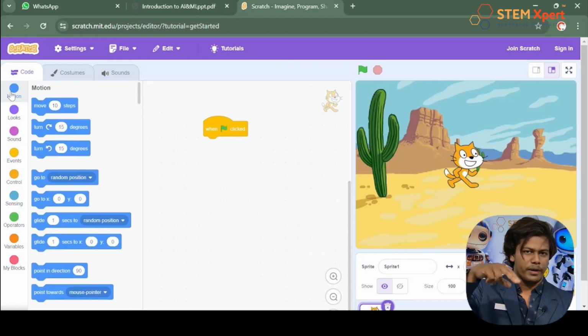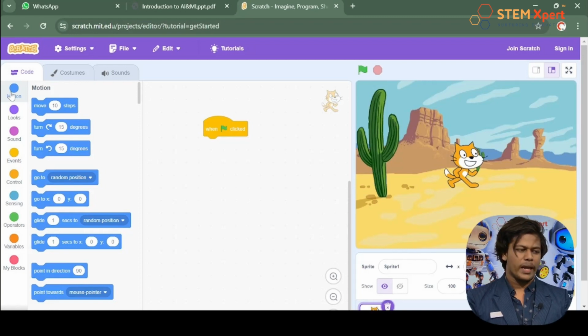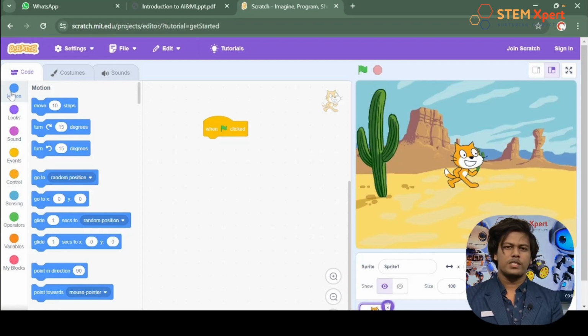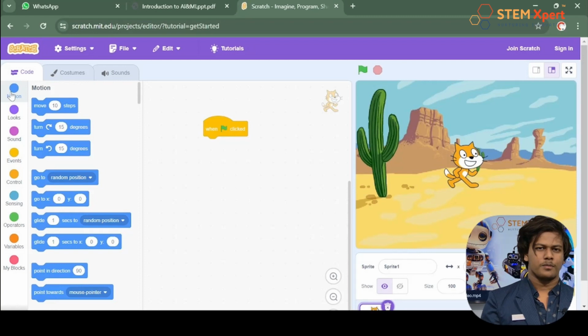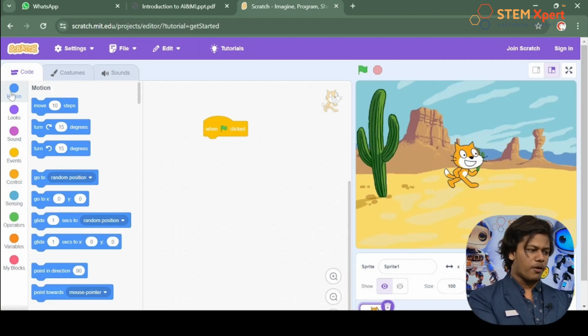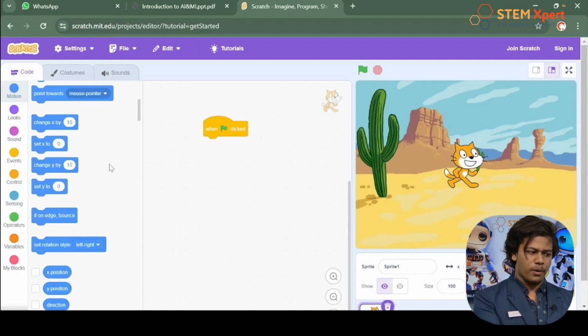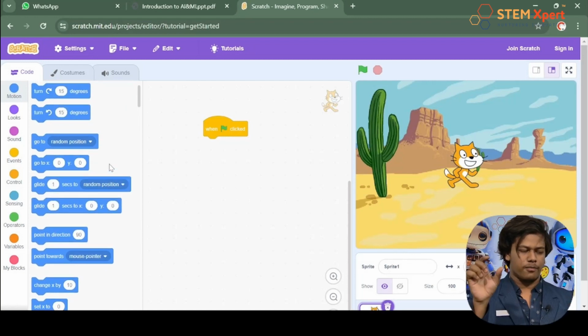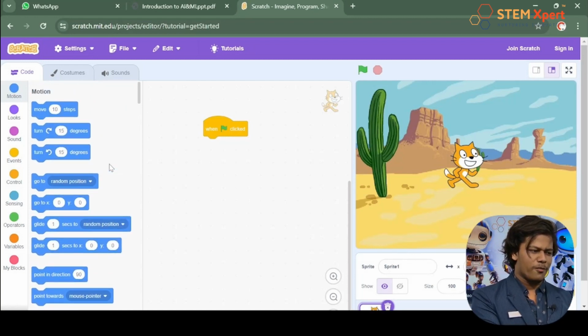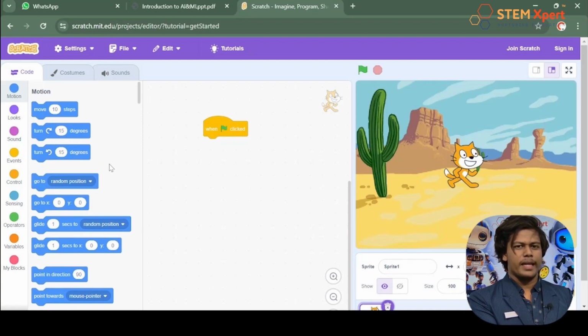We will be having a lot of advanced options of motion. Motion means the movement, right? Exactly, the movement. Which block do I need to drag? What do you guys think? There you can see a lot of blocks. Just scroll down, and just look at the color, blue color. Well, from here, which one? Any guess from anyone? Exactly, the first one, right?